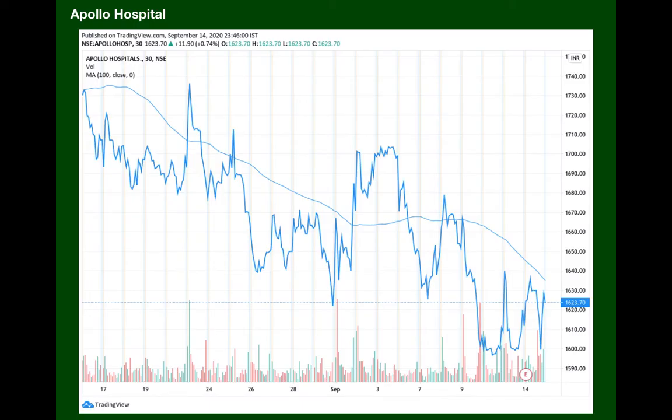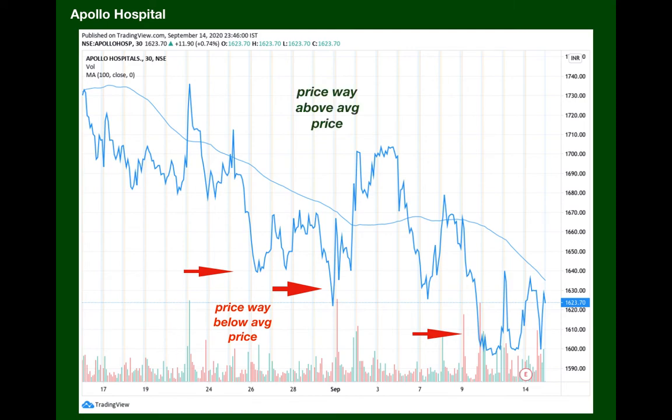Now let us see the stock for a shorter duration of time. Let us see the stock of Apollo Hospital, which is quite fluctuating. Just remember our strategy to buy when the price is way below the average price and sell when the price is way above the average price. So let's see the buying opportunities in the stock. This one, this one, and this one, and the selling opportunities.